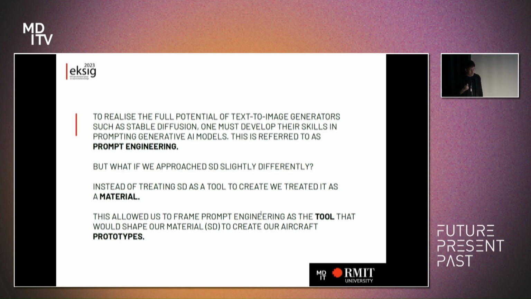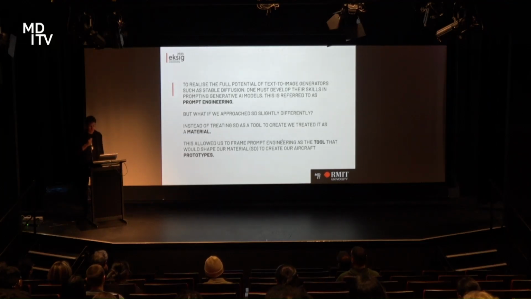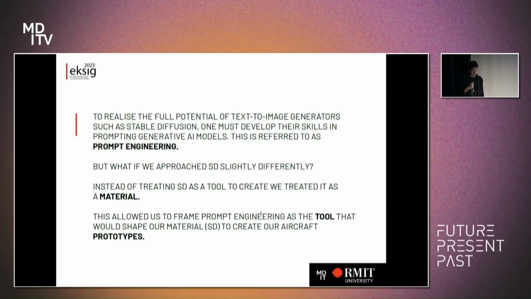To realise the full potential of text-image generators such as Stable Diffusion, one must develop their skills in prompting generative AI models. This is referred to as prompt engineering. We know this term fairly well now. But what if we approach Stable Diffusion slightly differently? Instead of treating Stable Diffusion as a tool to create, we treated it as a material, the material that we were working with. This allowed us to frame prompt engineering as the tool that would shape our material to create our aircraft prototypes. So the prompt engineering was essentially the chisel or the planer, and Stable Diffusion was the timber that we were shaping.